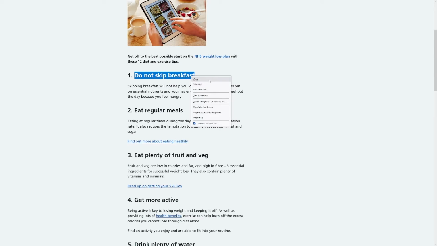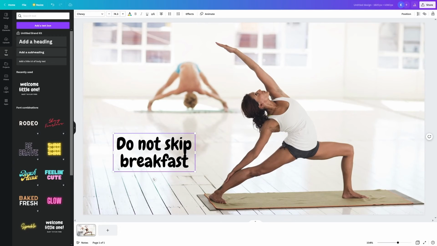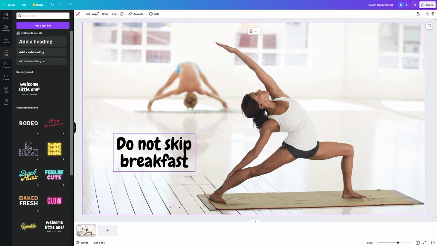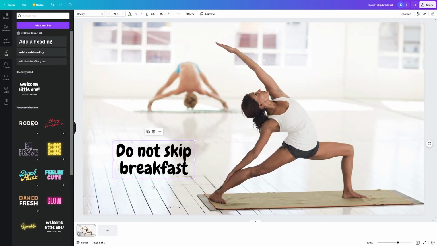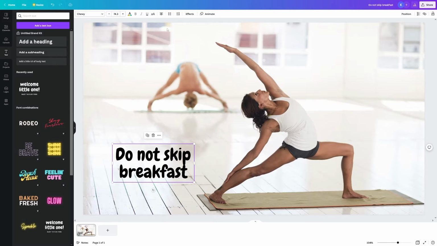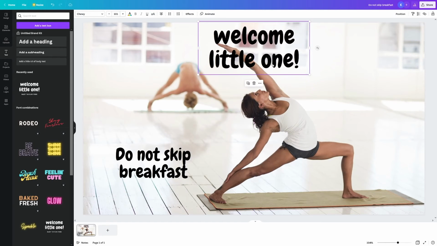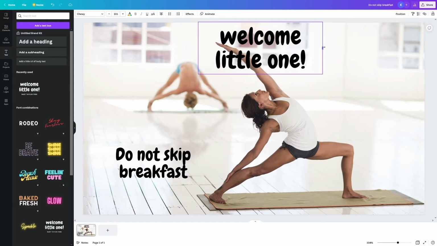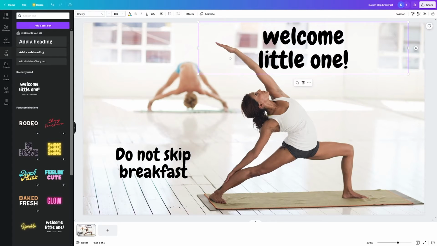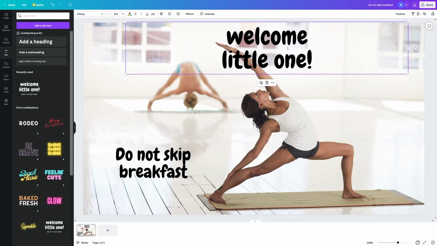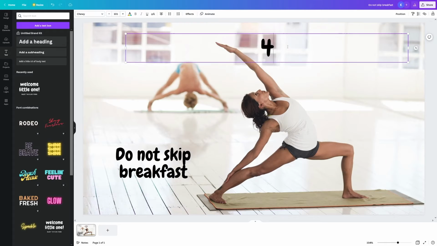You can copy this one, and then you can just paste that in here. So do not skip breakfast, okay? So that's going to be the first one. But of course, at the top, you need to add what this is about. So once more, we're going to delete this. I'm going to move this in here. I'm going to stretch this so it fits the whole top of the page, and I'm going to delete this, and I'm going to write 4 tips to lose weight.